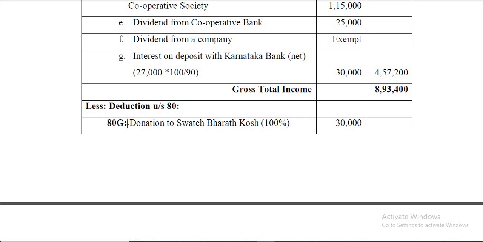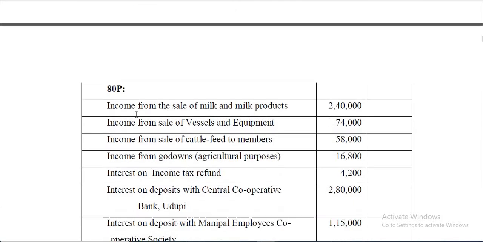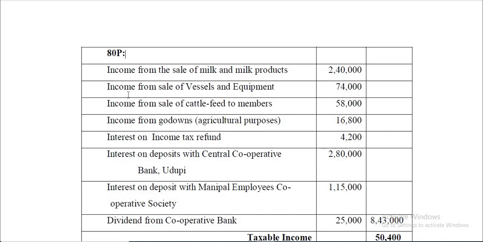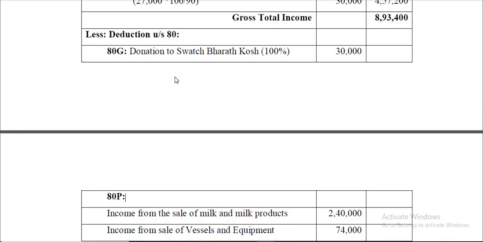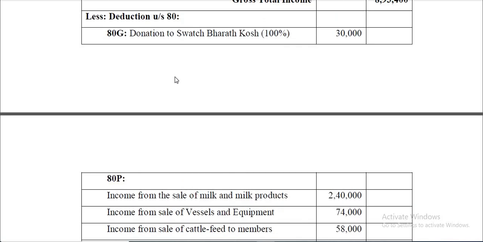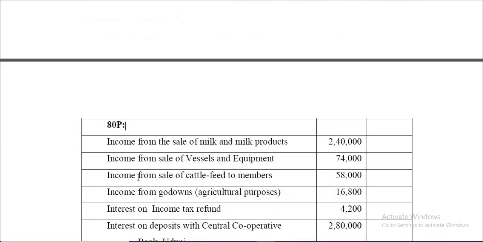Already I told you that falls under no limit donations. Whatever may be the donation, entire amount is considered for calculating 80G, and then 100% deduction is allowed on that donation. So 30,000 is the deduction under 80G. Okay, then comes 80P. So deduction under 80P: from gross total income you have to deduct all other deductions except 80P, and then you have to calculate.